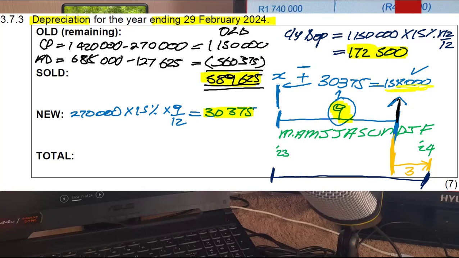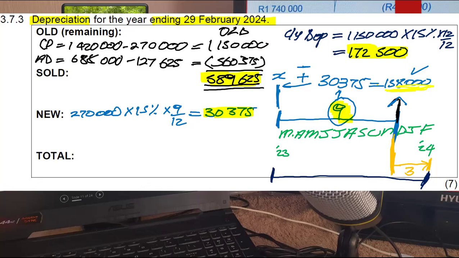I know most of you are thinking, why? Why are you calculating that carrying value at the beginning of the year? A lot of you miss it. And by not calculating carrying value at the beginning of the year, you go out of that paper thinking you nailed the paper, only to find that it's wrong because you did not check carrying value at the beginning of the year. More especially when you are depreciating using the cost price method. That process is very important.